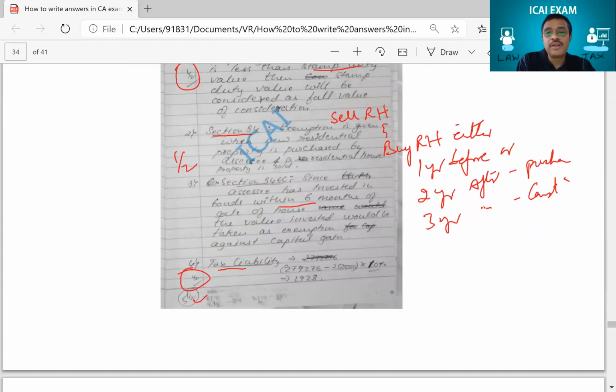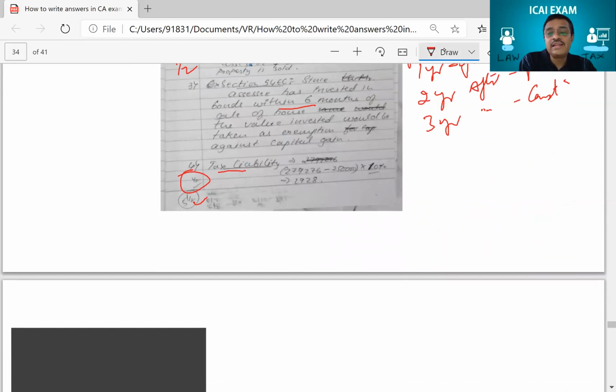Tax calculation, he made a mistake. See, long-term capital gains, LTCG is always at the rate of 20%. So he should have written LTCG will be at the rate of 20% under section 112. Had he written this, then he would have got the marks, and then of course the calculation also was wrong here. And then if you see here, he has not written about the cess, health and education cess, here he says, yeah, 4%. Of course, now it is 4%.